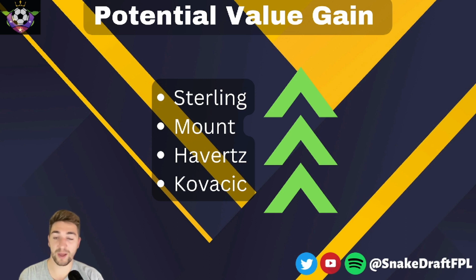And finally, the other player I'm looking at is Kovacic. Kovacic has always played quite deep under Tuchel. He often played in a midfield 2 and didn't really have much license to get forward. But in this kind of midfield diamond, in that left-hand number 8, I think it really suits him because he was hanging about in so much space in the left side of the central midfield. Whenever the ball got switched to him, he was trying to play penetrating passes for Sterling or run beyond Aubameyang if there was space. So I do think Kovacic is actually going to be a sneaky good pick for attacking returns for this Chelsea team, especially when they've got good fixtures and he's got more license to get forward.